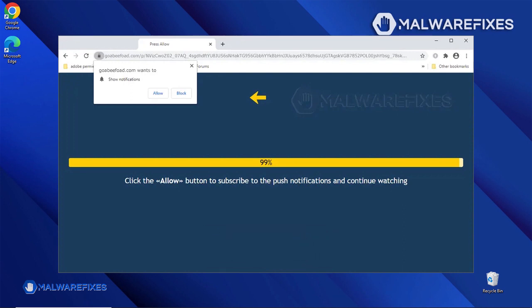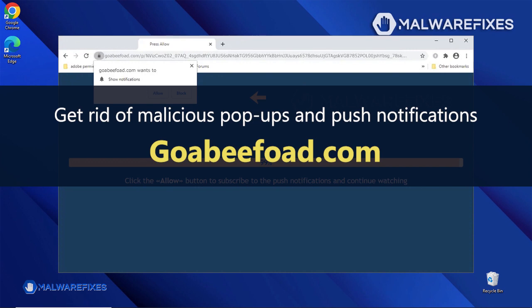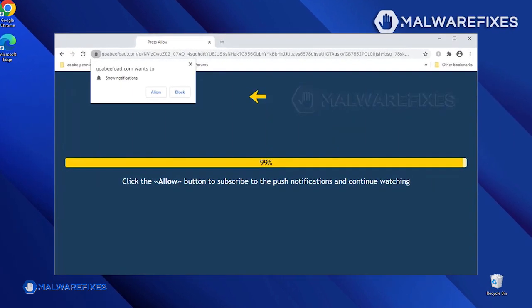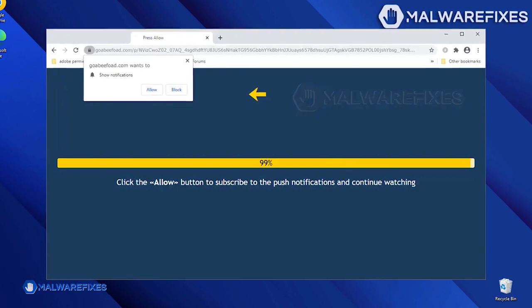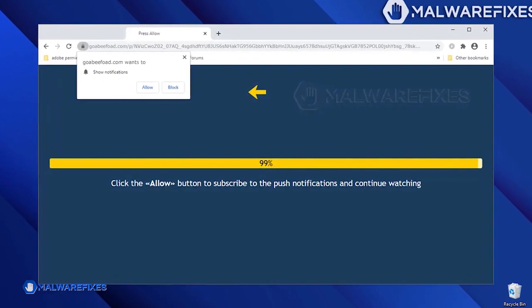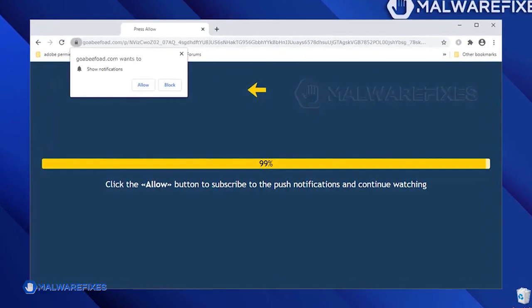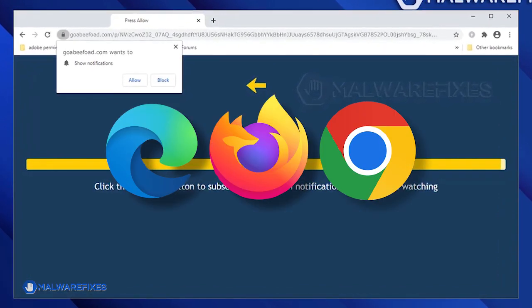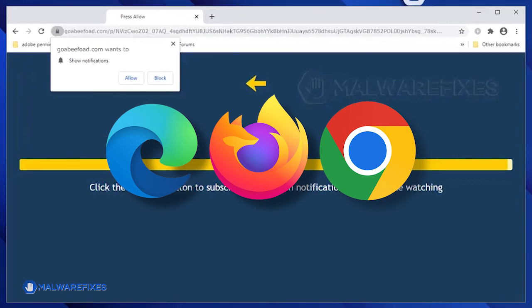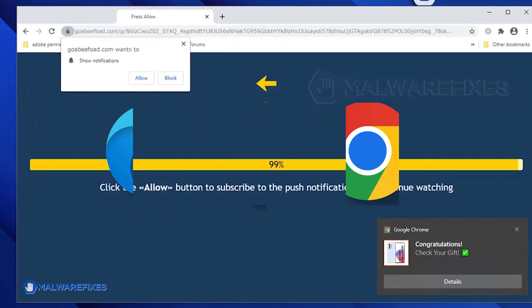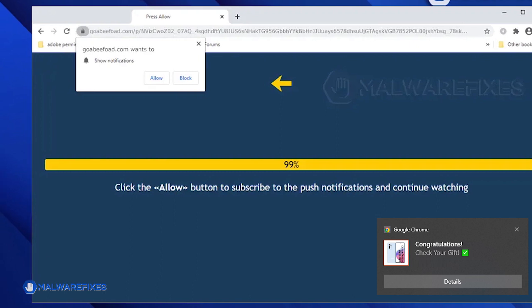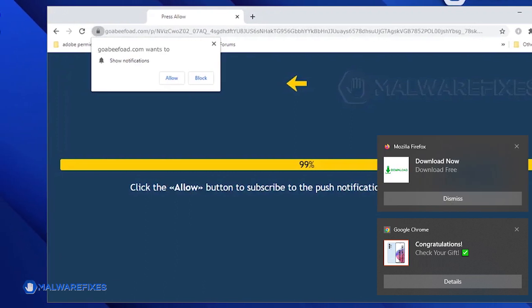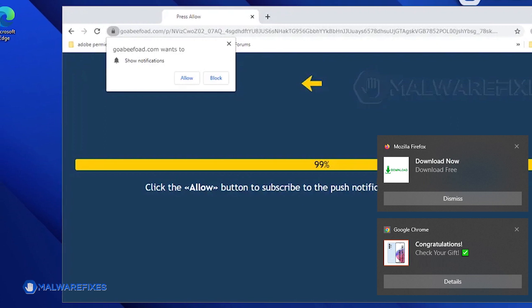YouTube channel. We'll walk you through the entire process in this video on how to remove malicious push alerts and the goabefode.com pop-ups. A malicious website called goabefode.com was created to aggressively push alerts to internet browsers like Microsoft Edge, Mozilla Firefox, and Google Chrome. Unwanted messages that appear on a user's screen, usually without their permission or as a result of dishonest practices, are known as malicious push notifications on internet browsers.